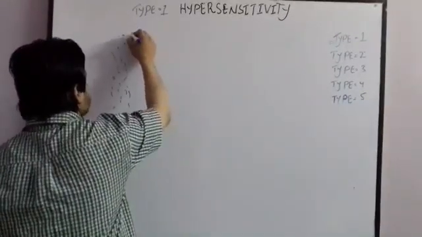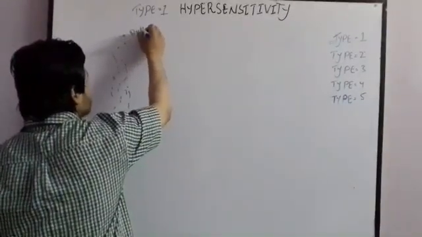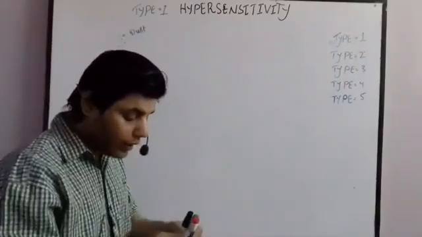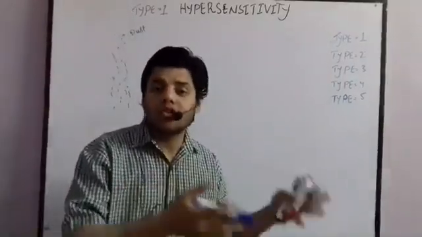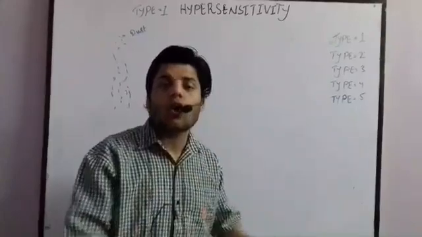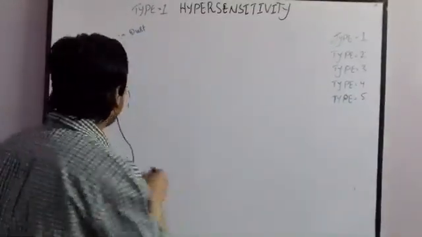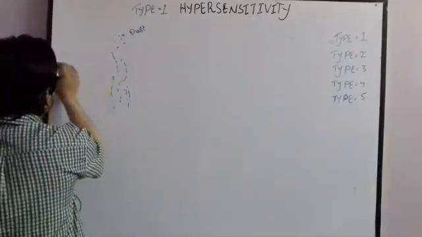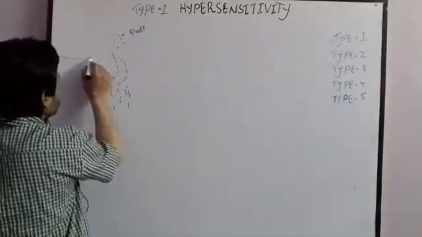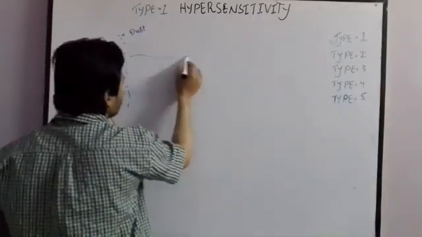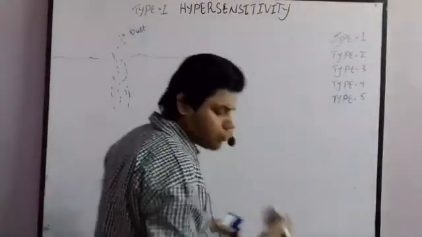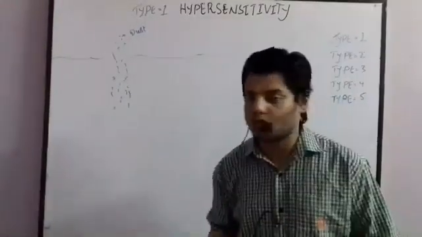So in the first step, what actually happens? Dust particles are internalized into the human body. They may be internalized through ingestion or inhalation. Once they are internalized, they will reach the tissue area, we can say lymphatic tissue as well.